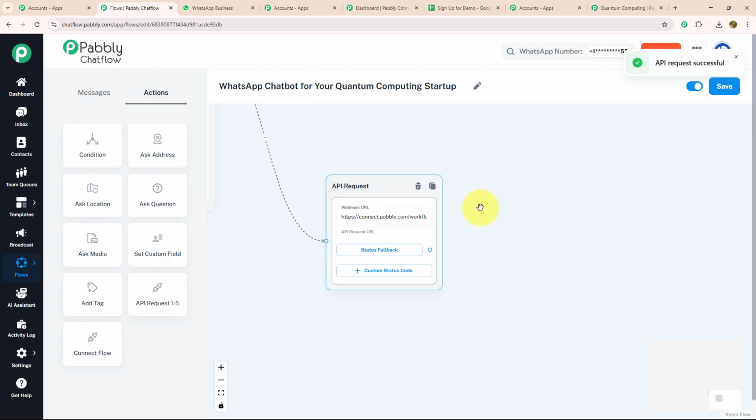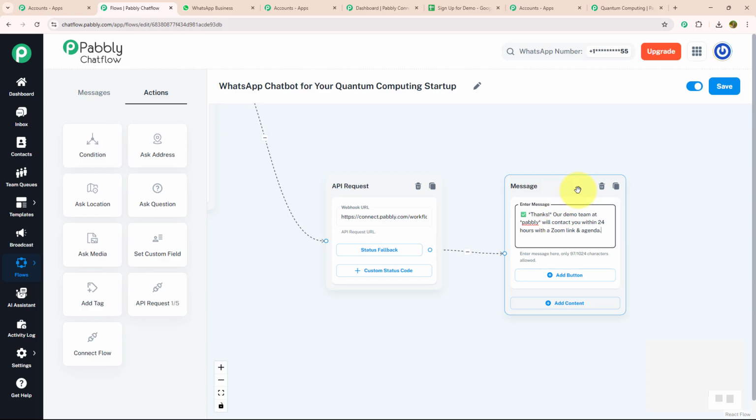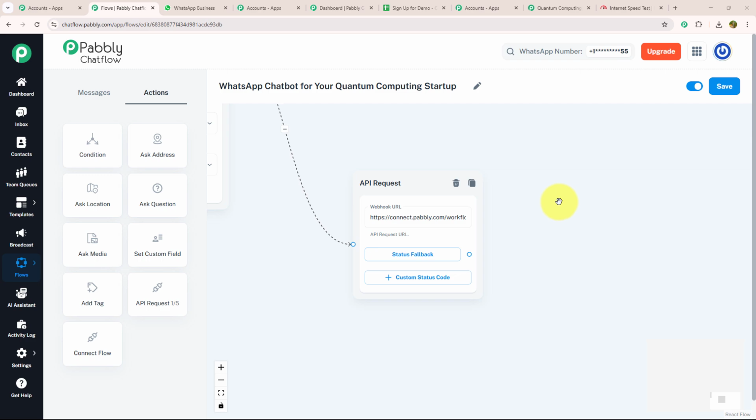Now, after connecting my webhook URL, I will send a confirmation message to my customer. For that, I will drag and drop this option, select the text button and enter my message where I mention that thank you, our demo team at Pabbly will contact you within 24 hours with a Zoom link and agenda. As we are done with our trigger, let's move to our action section.